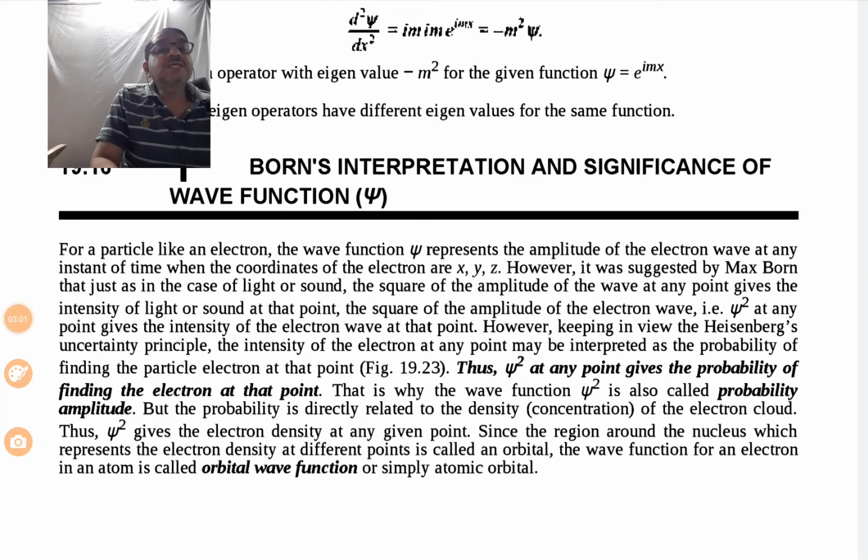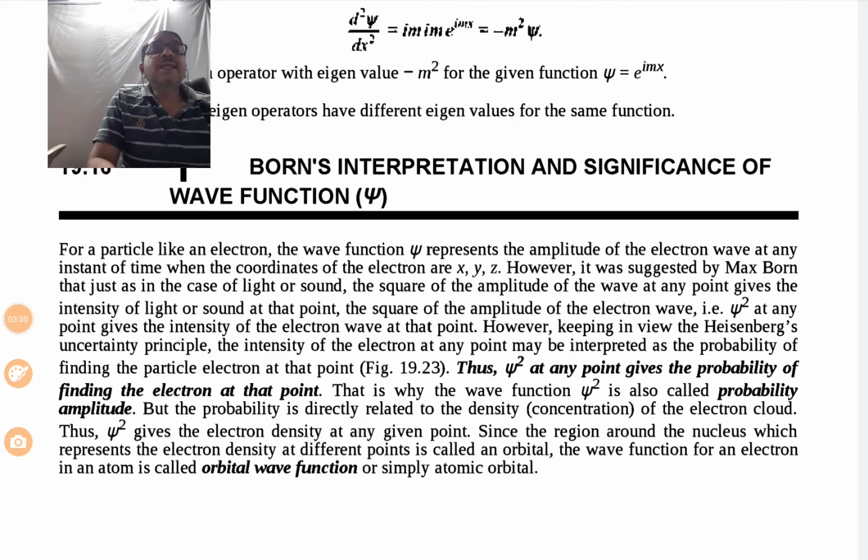So this will help us in understanding the particle in one-dimensional box. In our syllabus part, the application of Schrodinger's wave equation and one short bit, give the significance of wave function psi. So this term comes in the examination. So let us see the significance of wave function which is given by scientist Born.